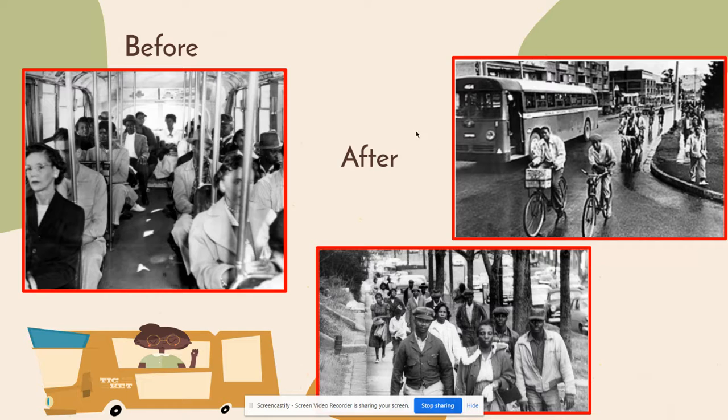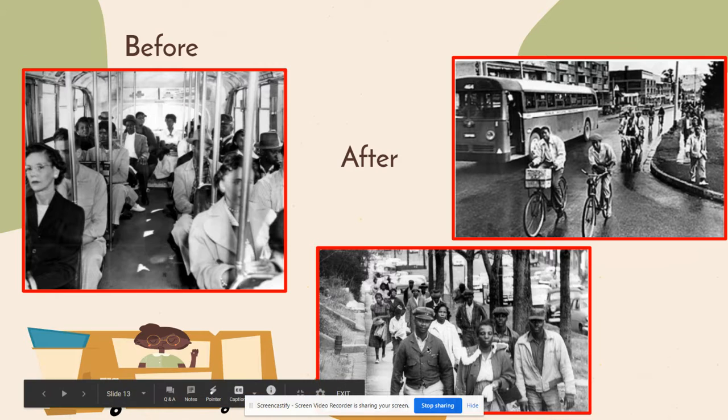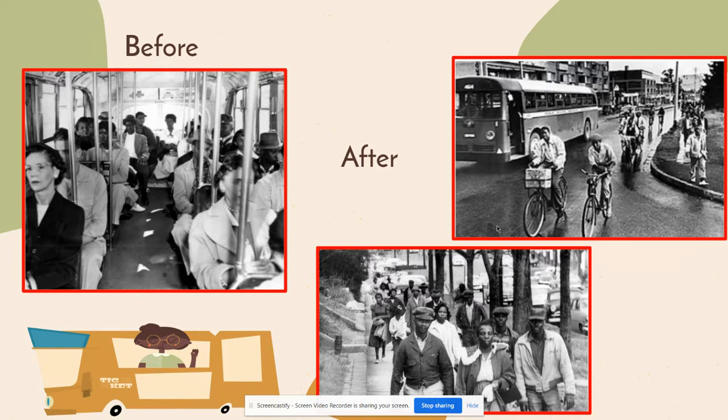And so African Americans, they didn't want to ride the bus. They decided to ride their bikes or to walk to work. So this was the way it was after Rosa Parks got arrested. And it was like this for an entire year. They decided not to ride the bus as protest of segregation. And it worked. It definitely worked.